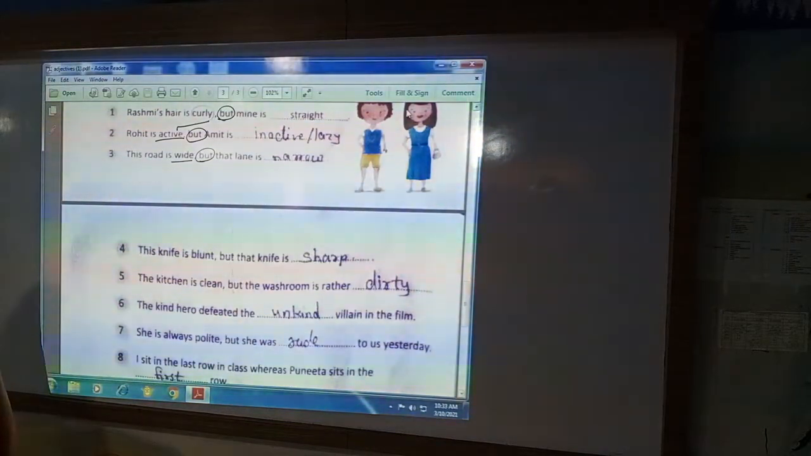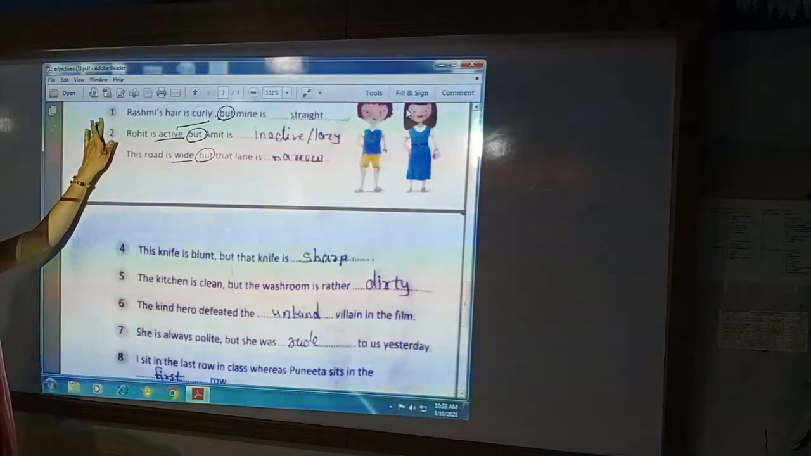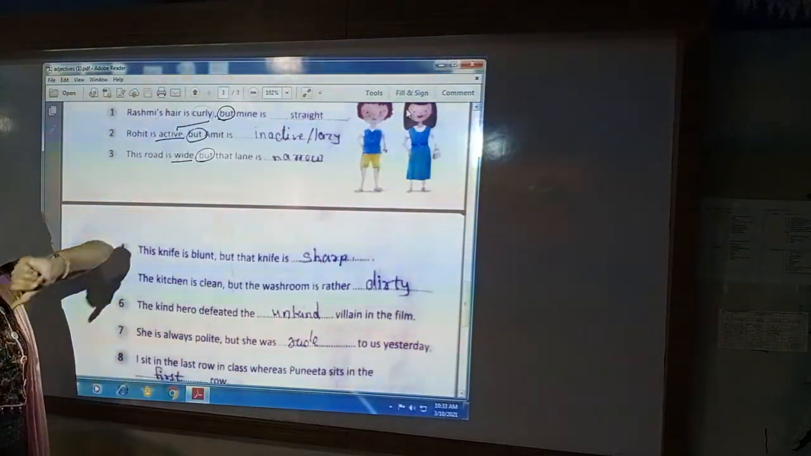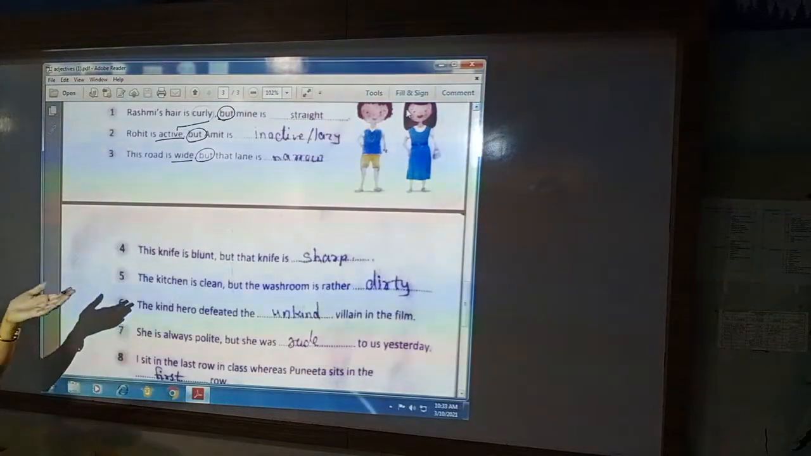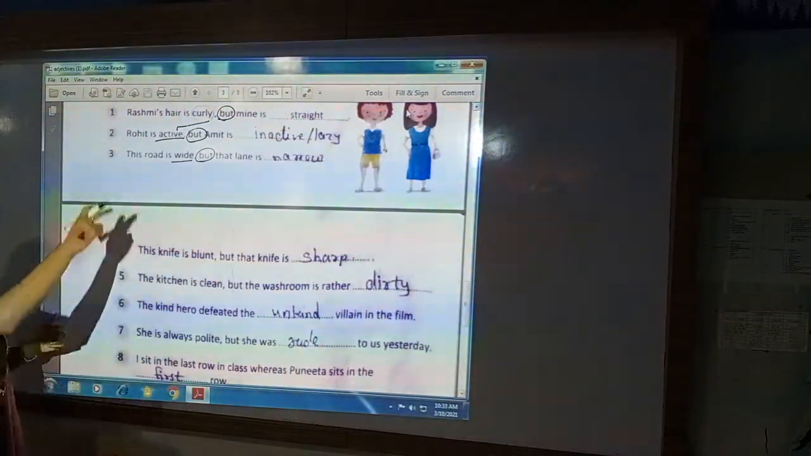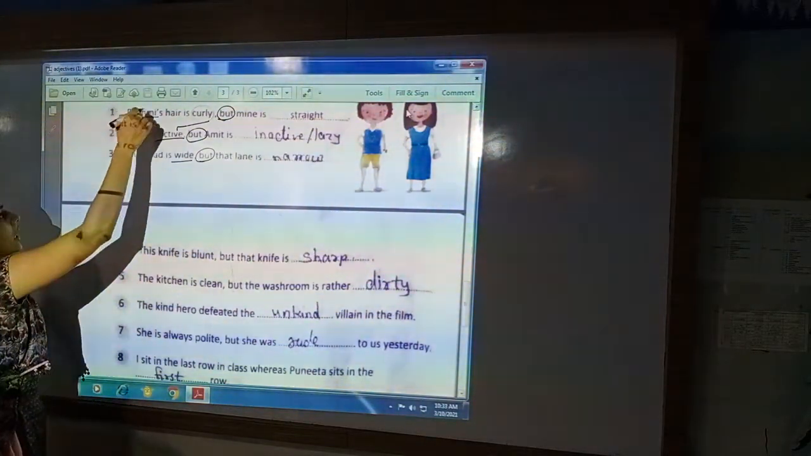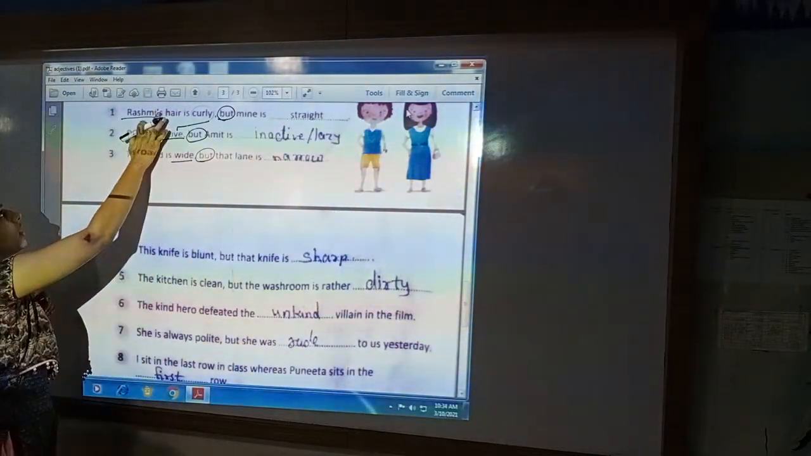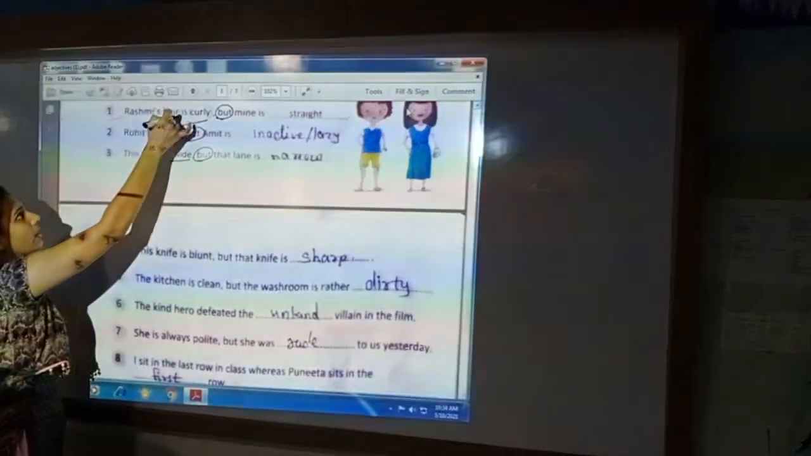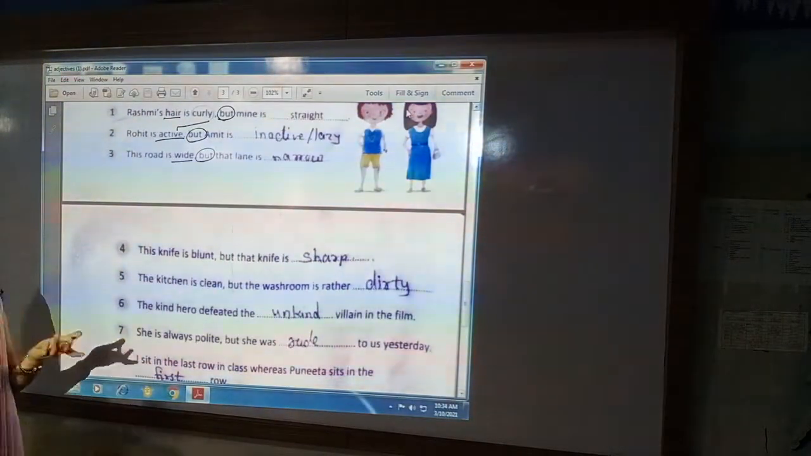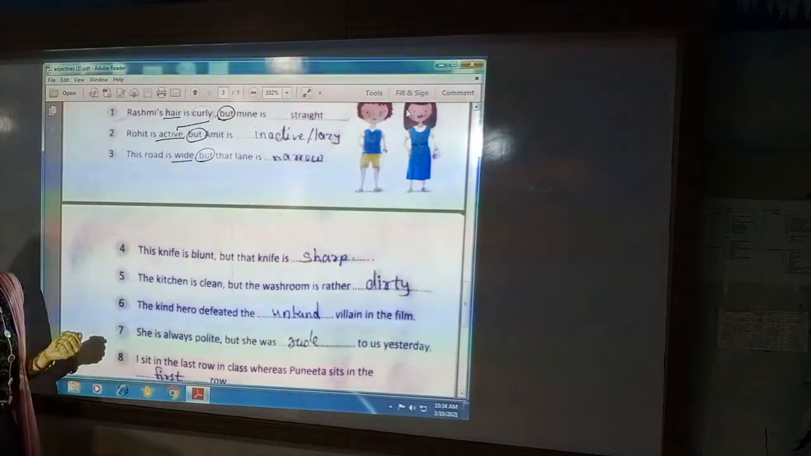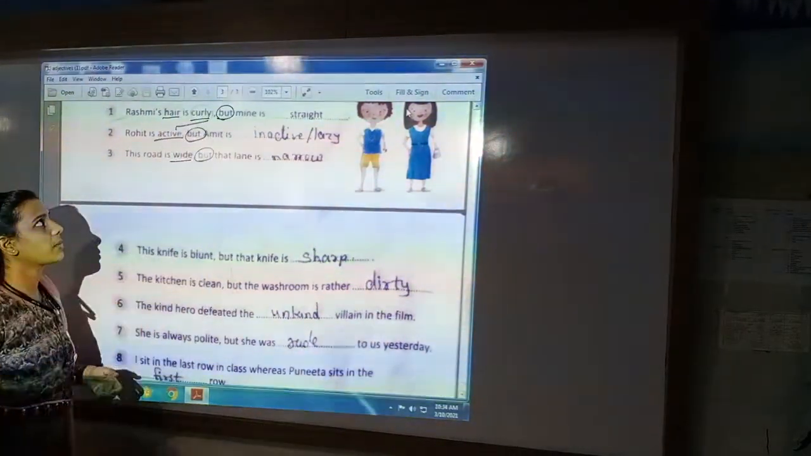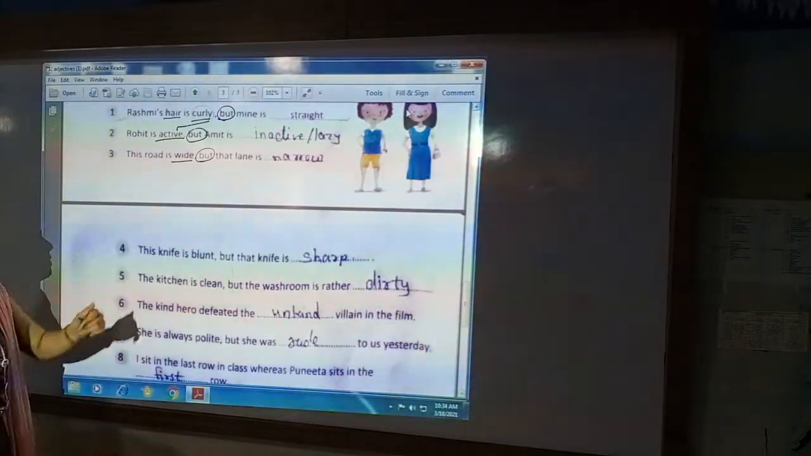Let us see the exercise now. First is, Rashmi's hair is curly. Whose hair is curly? Rashmi's. So Rashmi is our noun. What is curly? Hair. So hair is our noun, and how is the hair? Curly. So this word describes hair, that is our adjective.